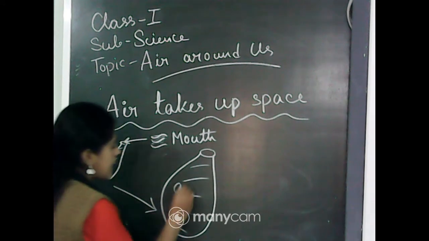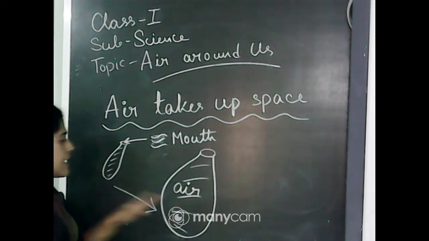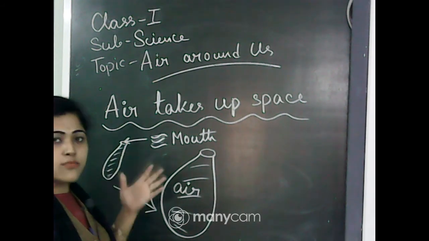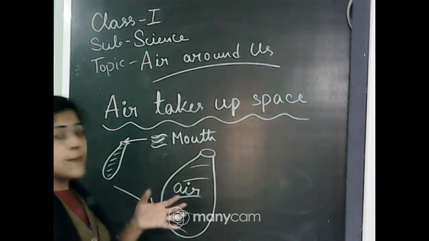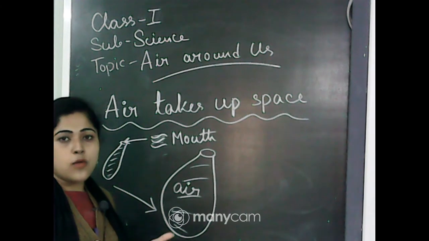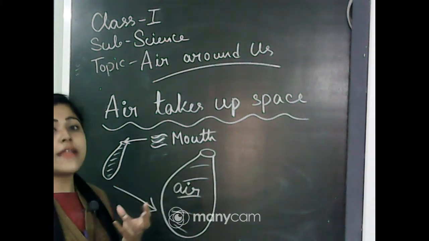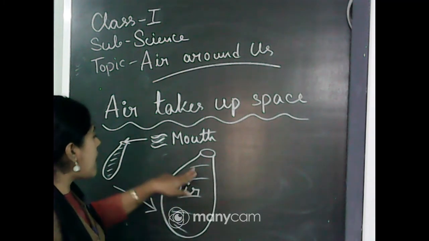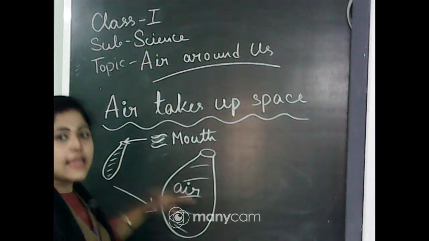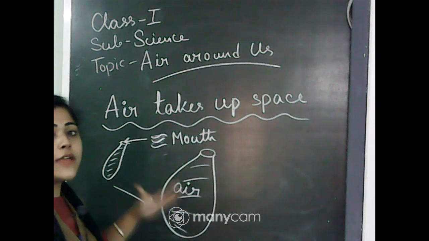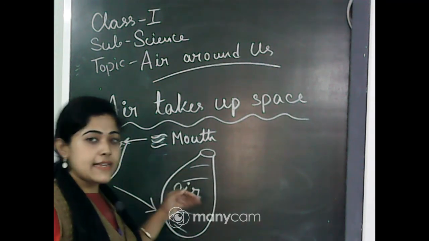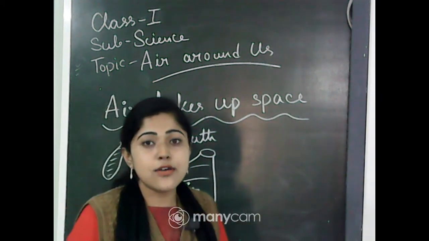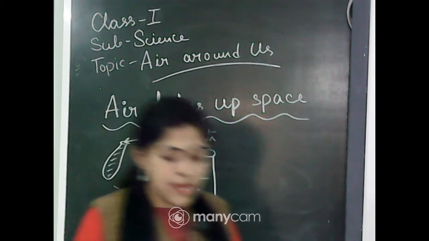First of all, in the balloon there is no air, so that's why the balloon is small. And when we blow air with our mouth, we fill the balloon with air. So now the balloon has air inside it, and that's why it looks bigger.